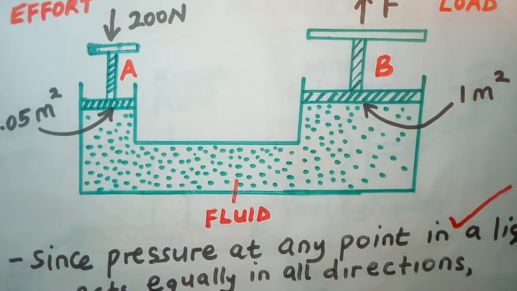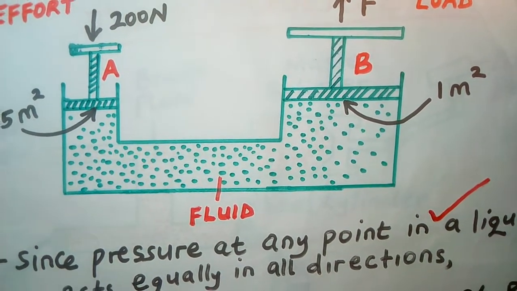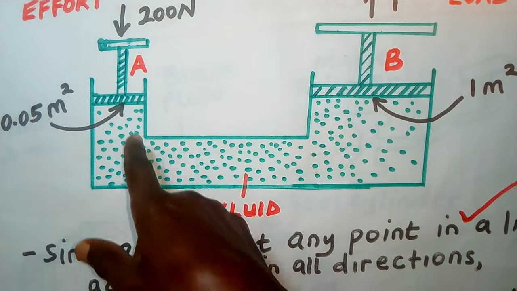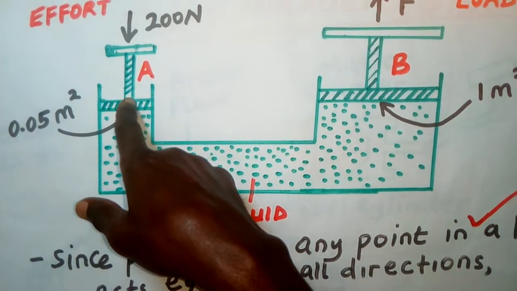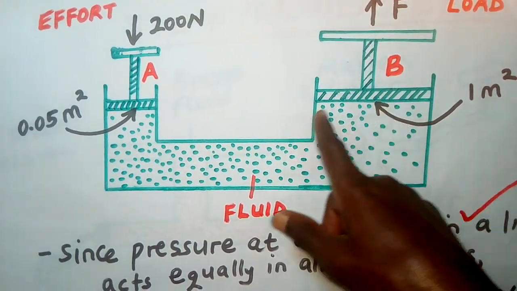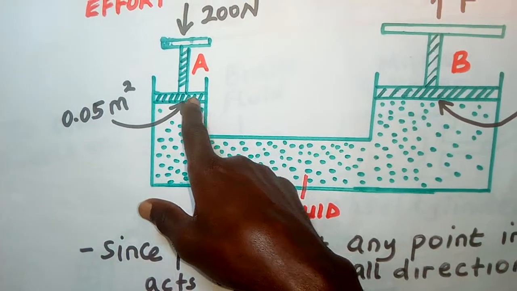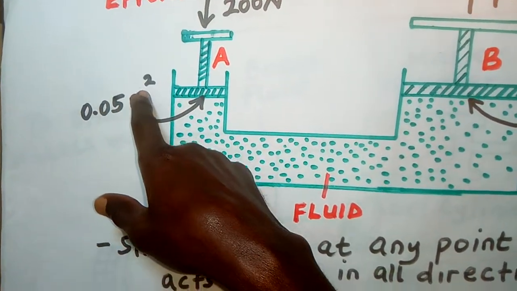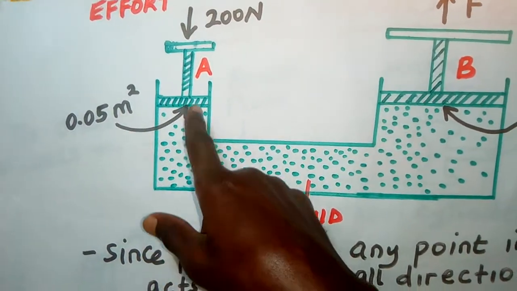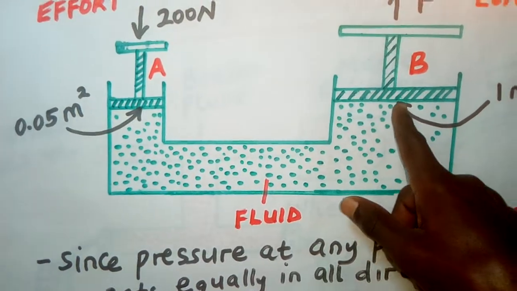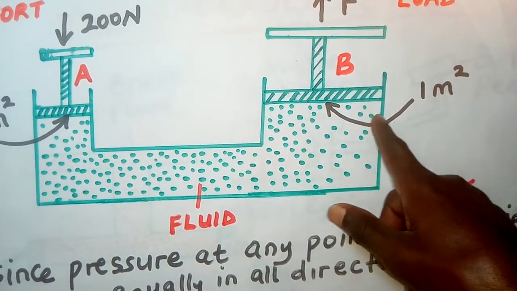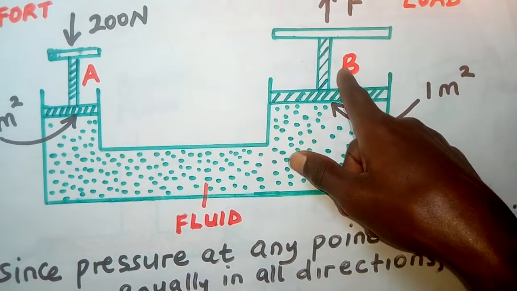We are going to quote the principle. We are going to begin by stating the principle of the hydraulic press, that is Pascal's principle, by saying pressure applied at a point is transmitted equally in all directions. Remember, this piston has a small area, 0.05 meters squared. So we are given force and area so that we can calculate the pressure here. But that pressure is the same because it is the one which is going to be transmitted this side. But here we have given the area. Here the area is bigger, 1 meter squared. And they want us to calculate this force, which is the load at B.